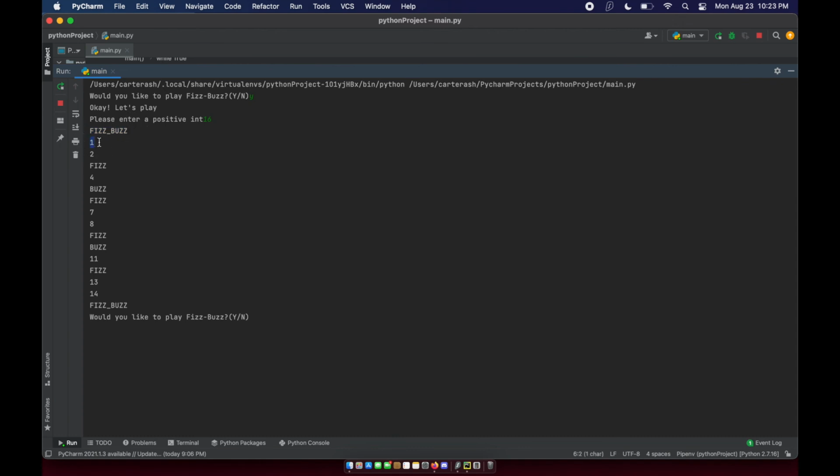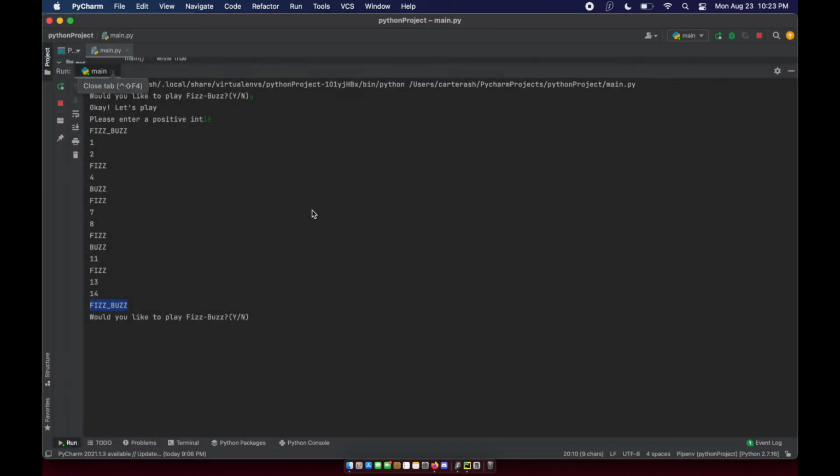1, not divisible by 3 or 5. 2, not divisible by 3 or 5. 3 is divisible by 3, so we get the output of fizz. 4, nothing. 5, divisible by 5. 6, divisible by 3. 7, 8, 9, divisible by 3. 10, divisible by 5. 12, divisible by 3. And 15, divisible by 3 and 5. So you get fizz buzz on that one, okay?